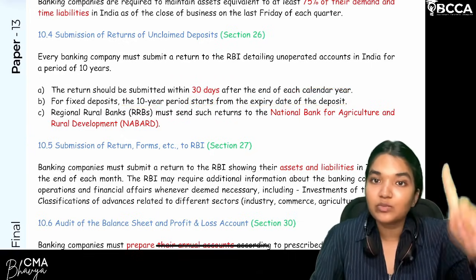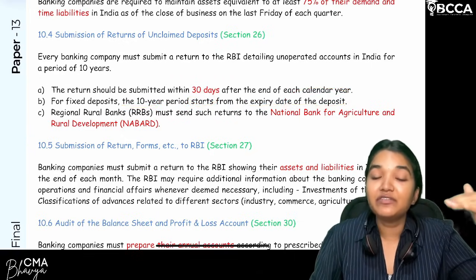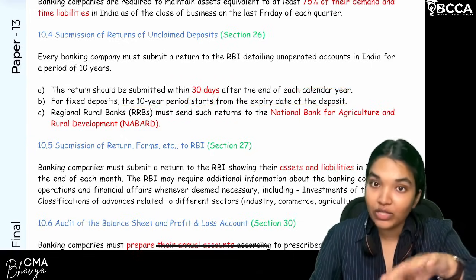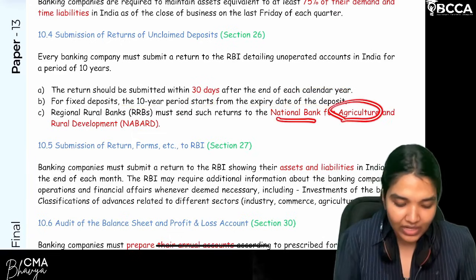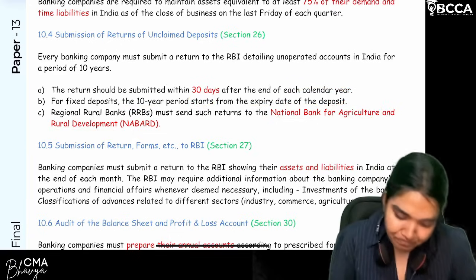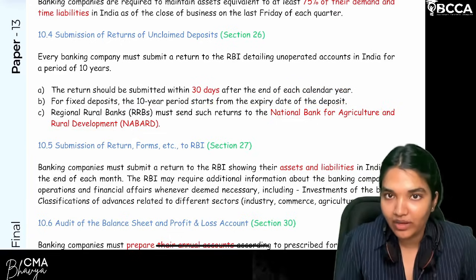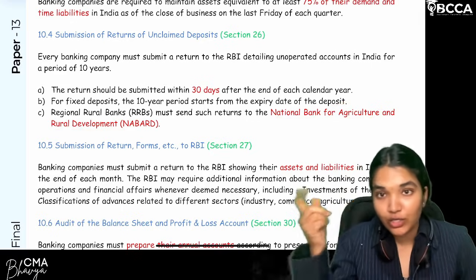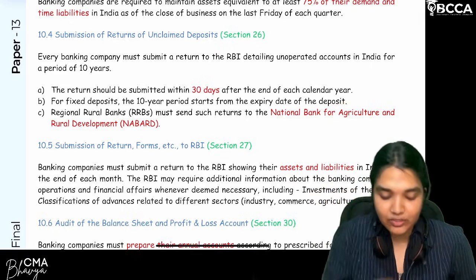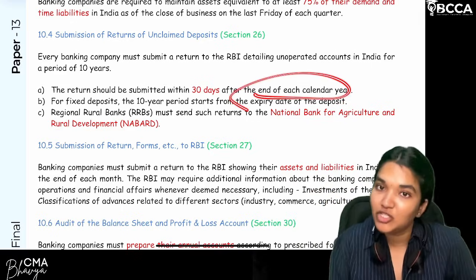So normal banks will report it to the RBI. Let's say if it is a regional rural bank, it will report to the national bank. What is it? National Bank for Agriculture and Rural Development. This is related to unoperated accounts for 10 years. When will you report? Within 30 days from the end of each calendar year.